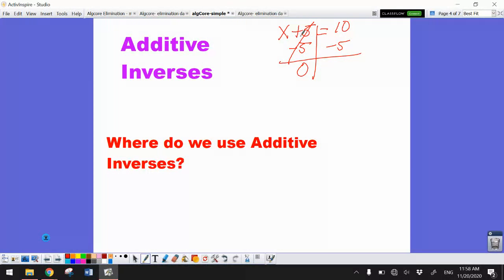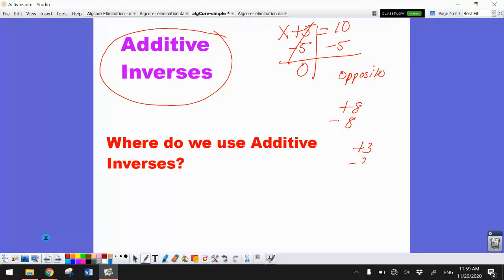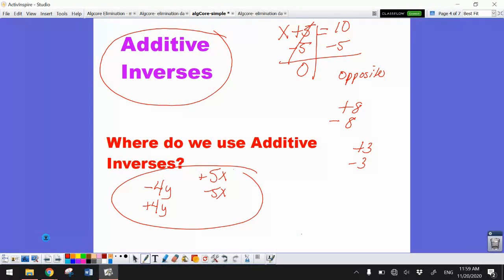What we notice with a positive 5 and a negative 5 is that they are opposites, and those are called additive inverses. They add to make 0, and that is what we're going to be looking for. If I give you positive 8, the additive inverse would be negative 8. If I gave you a positive 3, I'd be looking for a negative 3. With variables, it's the same thing: a negative 4y and a positive 4y. Notice the variables are the same, the coefficients are the same, and the only thing that is different is the sign. A positive 5x would be a negative 5x. So I'm looking for these additive inverses.